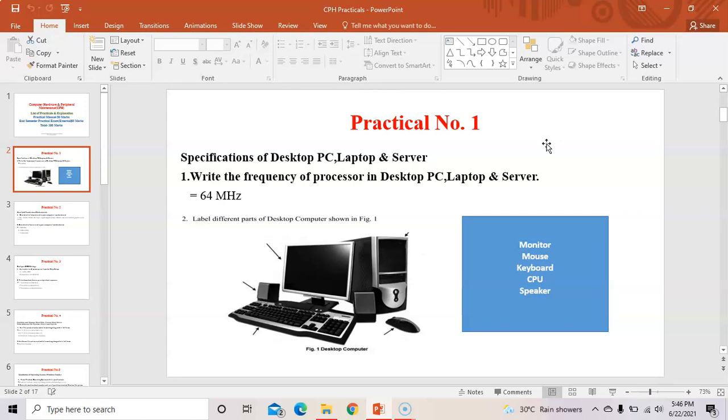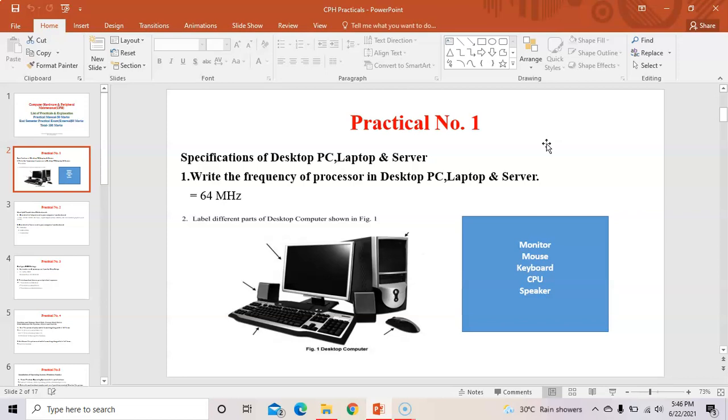The processor is the main part of your computer, right? Without a processor, nothing can be done in the computer. So processor speed is also important. If your processor speed is slow, then your computer will work slow. If your processor speed is high, then your computer can handle a larger number of processes and it will work fast. So it depends on the speed of the processor.